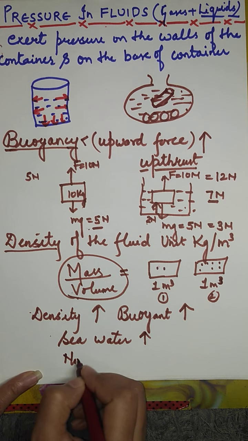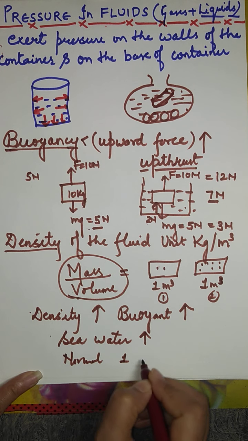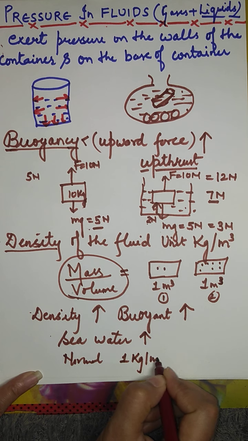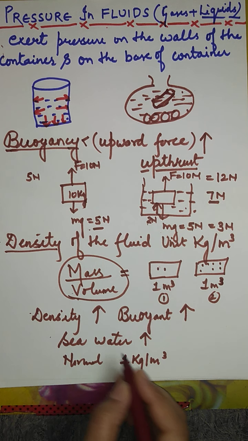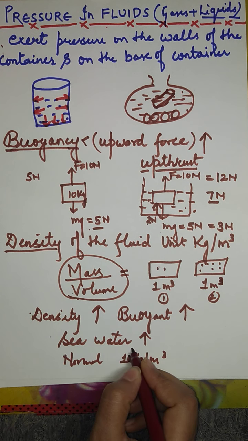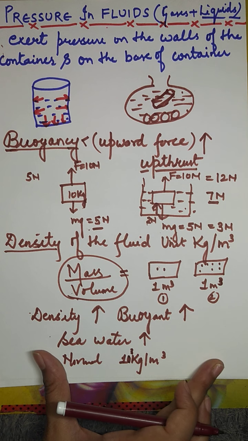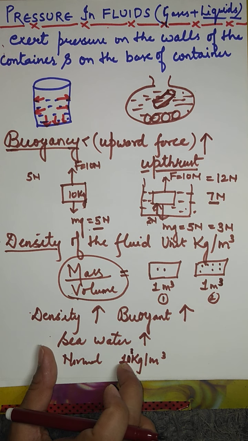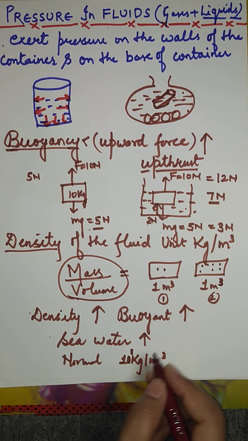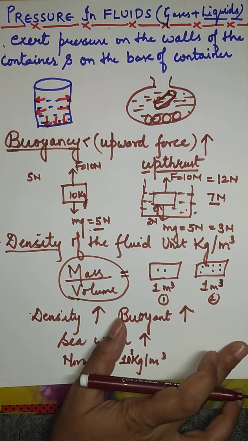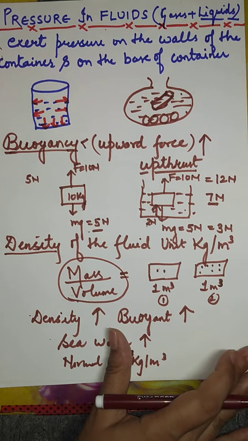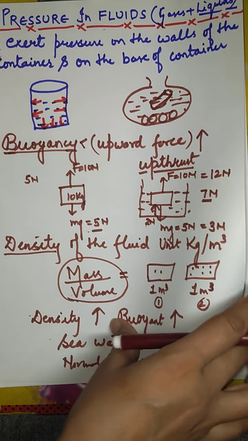Normal water has a density of 10 raised to power 3 kg per meter cube. This is the density of normal water, and sea water की इससे density कुछ ज़्यादा होती है. So buoyant force is greater in sea water, so it is easier for us to swim in sea water than in normal water.